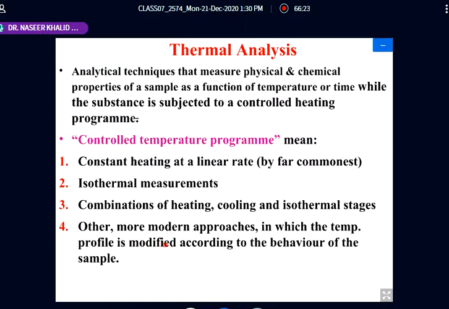Now, if I program my instrument so that after 800-degree temperature the rate, instead of 5 degree per minute, should be 50 degree per minute, that is our requirement. Depending on the requirement, this is the computerized program actually. So this computerization is what is being utilized in thermal analysis techniques.